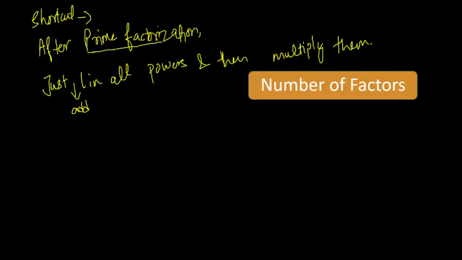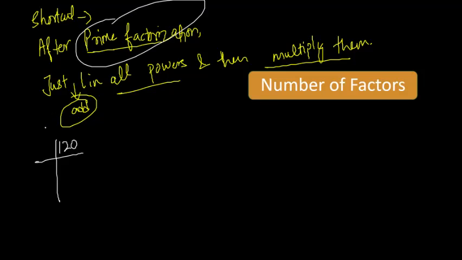After prime factorization, just add 1 to all the powers and then multiply them. What does it mean? Break 120, that was your number, into prime numbers. That is called prime factorization.